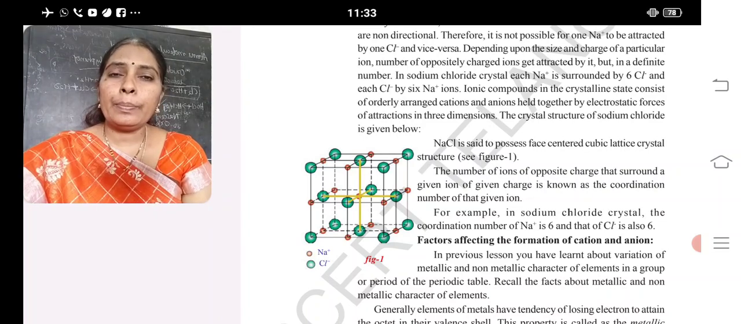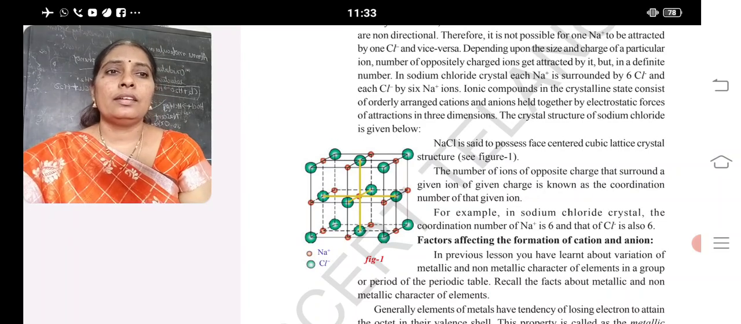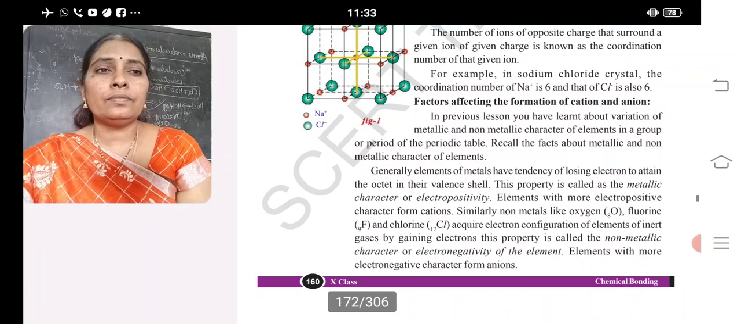Six elements are present around this and two participate in that. So it is said to be a... So, factors affecting the